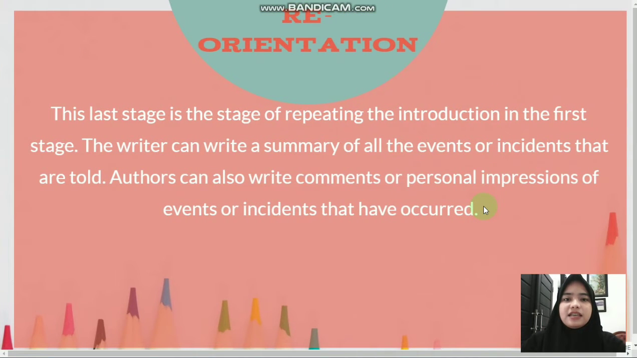The last stage is reorientation. This last stage is the stage of repeating the introduction in the first stage. The writer can write a summary, and the writer can also write comments or personal impressions of the event or incident that have occurred.